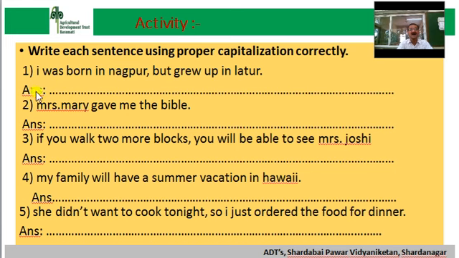First sentence, I was born in Nagpur but grew up in Latur. In this sentence, I is the first word. That's why I should be capital here. Then in the case of Nagpur, Nagpur is a city. That's why the first letter of Nagpur, N, should be capital. And Latur is also the name of a city. That's why L should be capital.